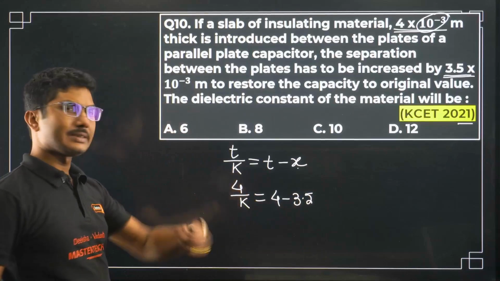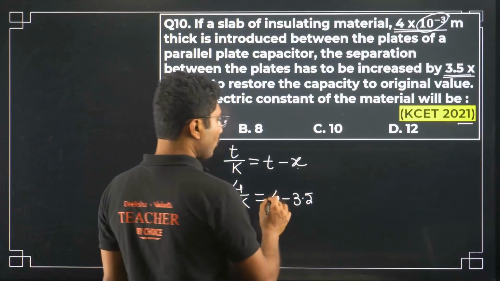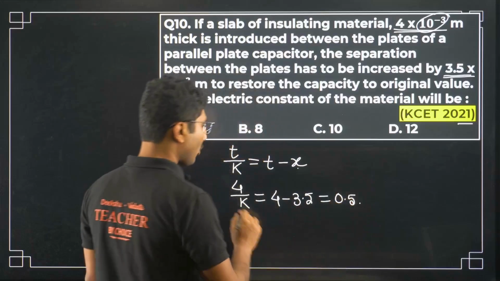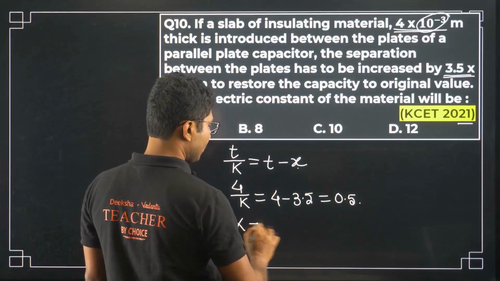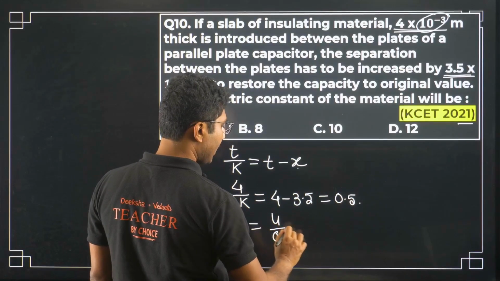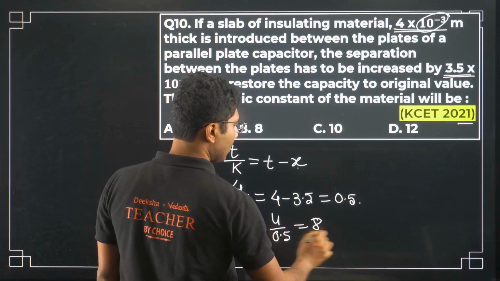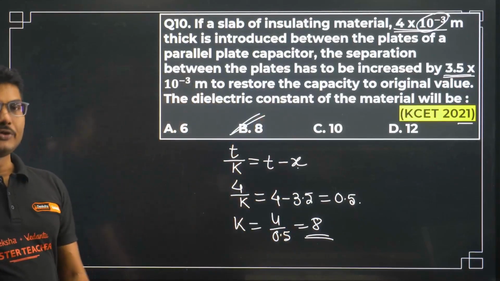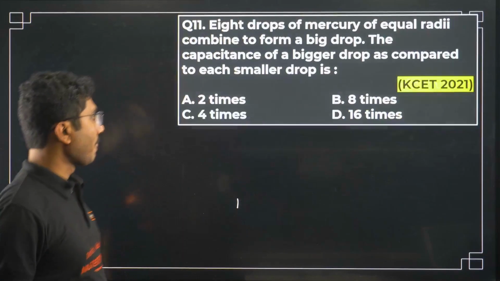So 4 minus 3.5 is 0.5. So K equals 4 by 0.5, that is 8. So dielectric constant is a dimensionless quantity and its value is 8.